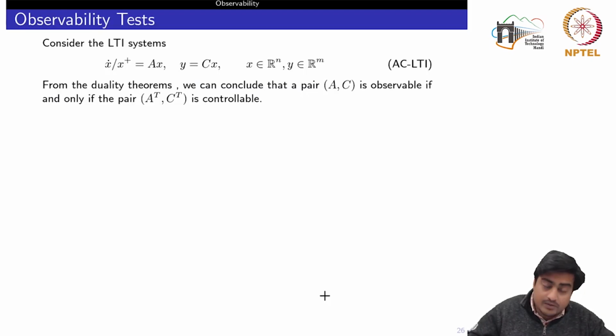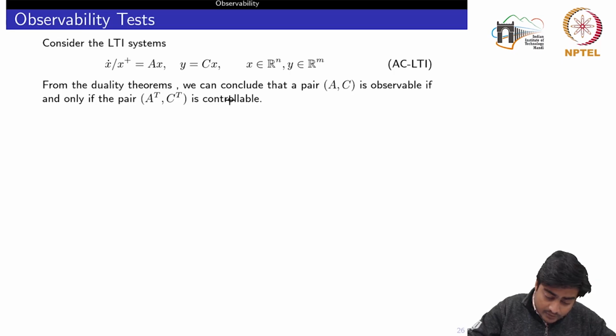Now moving forward to the observability test. We had seen that there is a duality between controllability and observability, meaning that whatever results we obtained for controllability are directly applicable to analyze observability. So we will list out all the results of observability without going into the proofs of those results. Consider the LTI system. Here we use notations so that we can represent the discrete time and the continuous time with the same state equations.